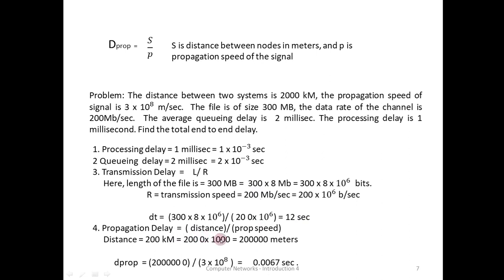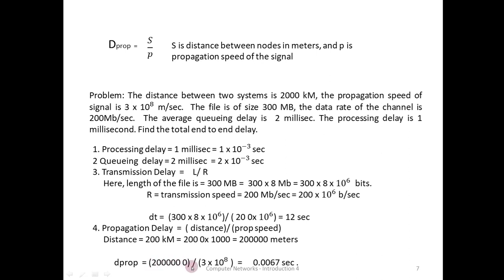So propagation delay is distance divided by propagation speed. Distance is 2000 kilometers, therefore 2000 into 1000. Actually there is a mistake over here, one more zero should have been added. It is 2 followed by 6 zeros. See, it's correctly printed over here.